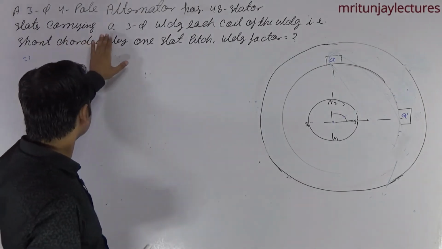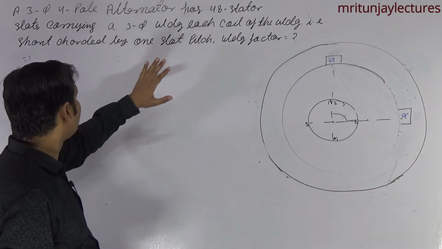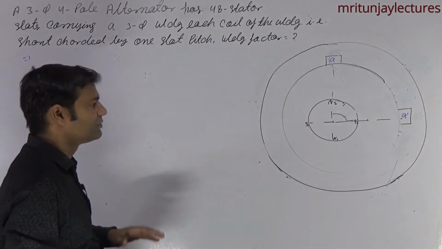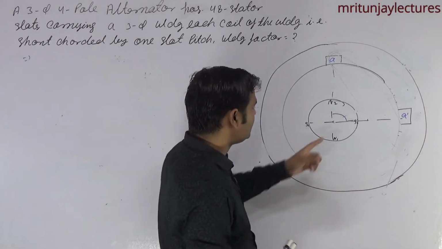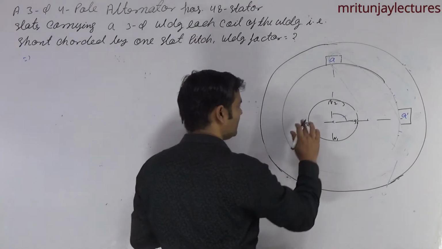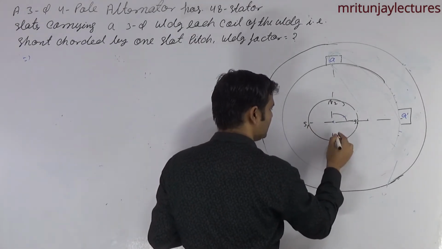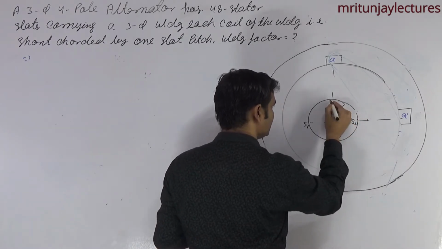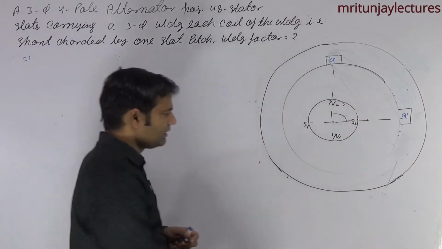A stator with 48 slots carrying a 3-phase winding, each coil of the winding is short-corded by one slot pitch. It means that it is a 4 pole machine. It is clear? That is 4 pole: S1, N1, S2, and N2. Clear?